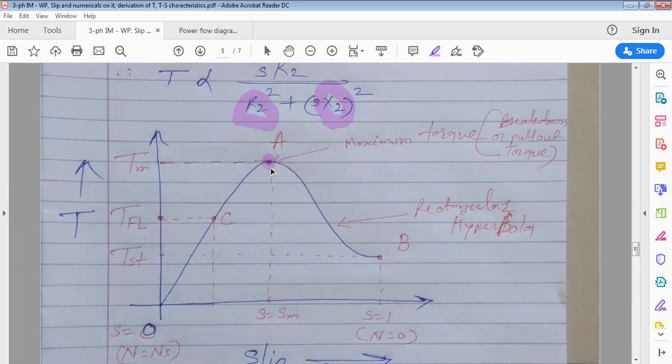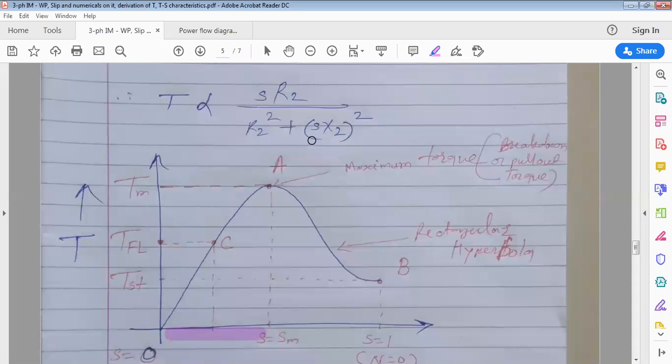Now here we'll divide the slip into two regions. This is the slip at maximum torque. This one is the region when slip is low, the low slip region. And the other region is the high slip region. So we'll divide into low slip region and high slip region. Now we'll observe the behavior of the motor in the low slip region. Here slip is low.